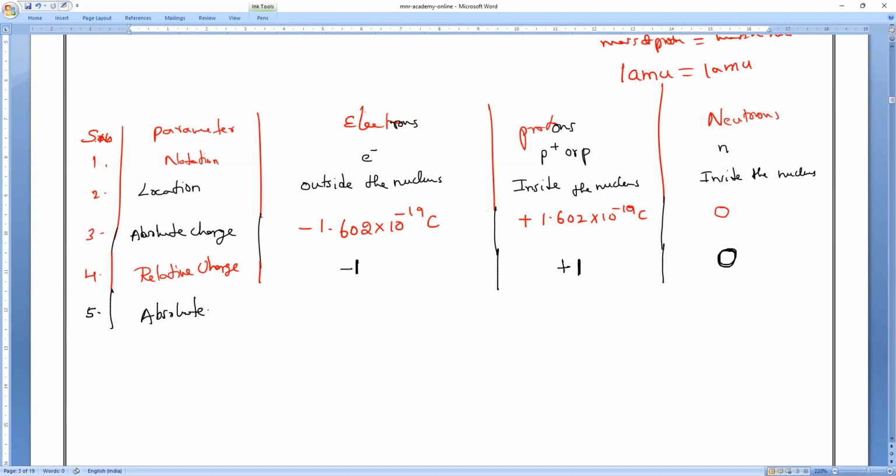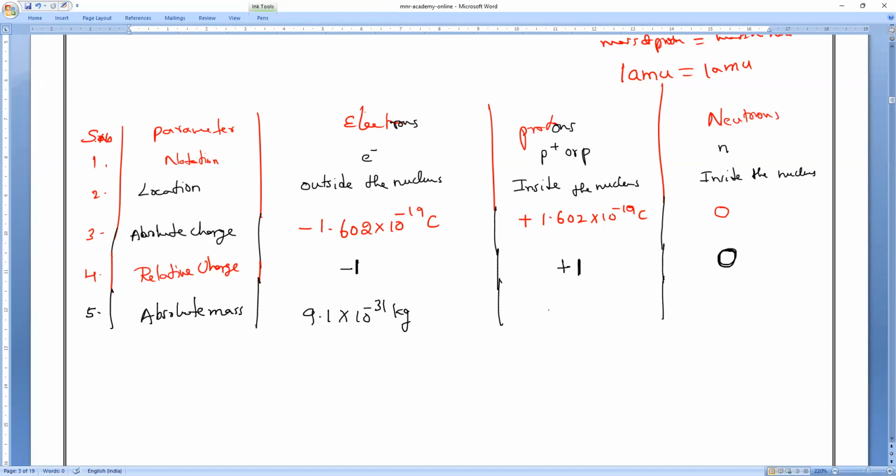What is the absolute mass, everybody? Absolute mass of electron: 9.1 into 10 power minus 31 kg.